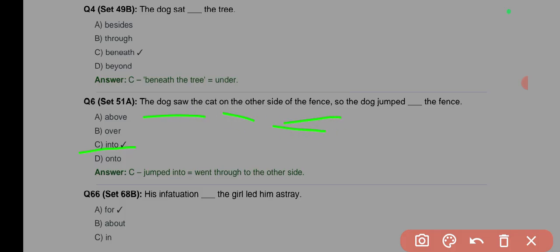No, I think it's still over because it could be that the fence is a glass fence, so you jump over that glass fence, unless you mean wooden fences where there are holes through which the person can see. So it's still over, not into. Over is correct, not into.